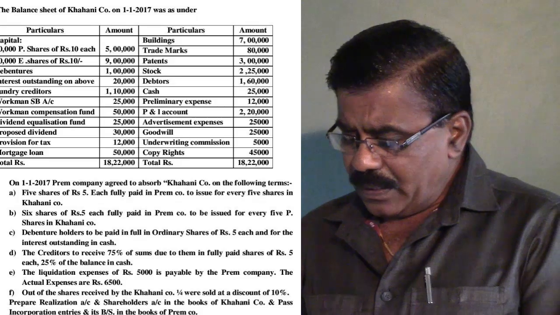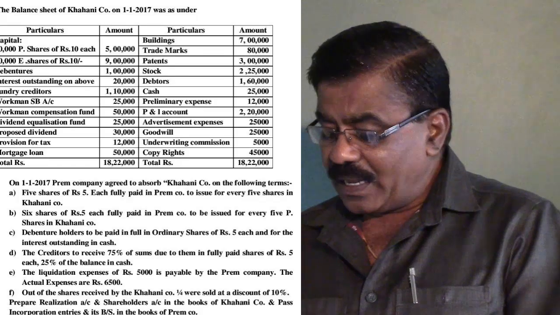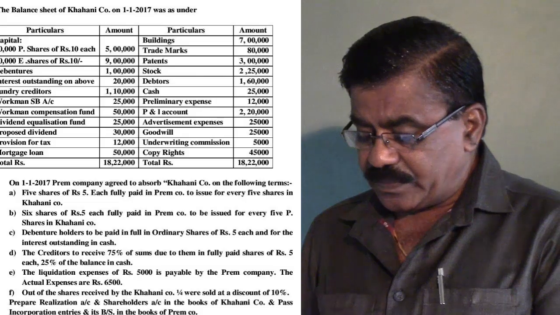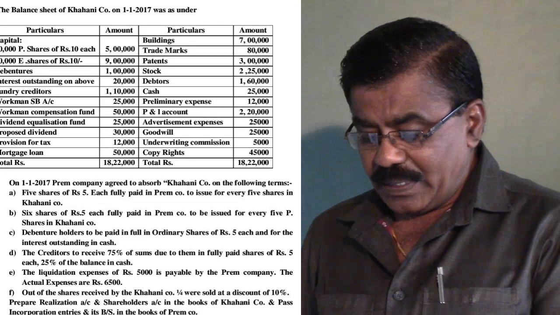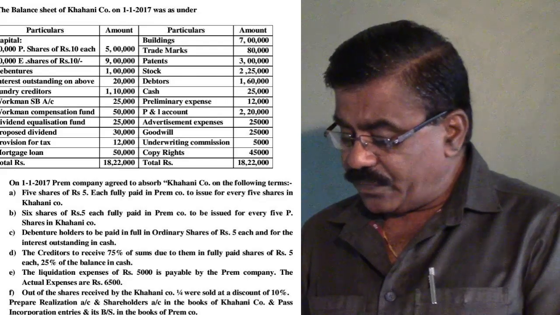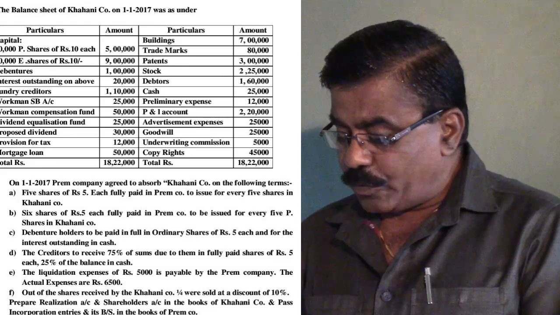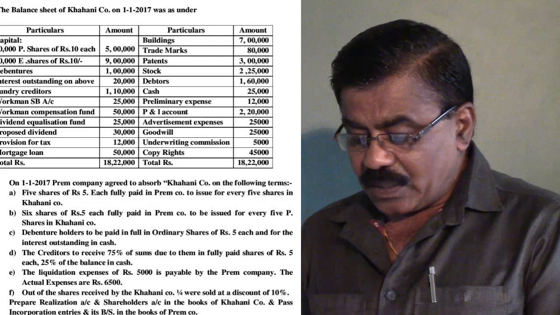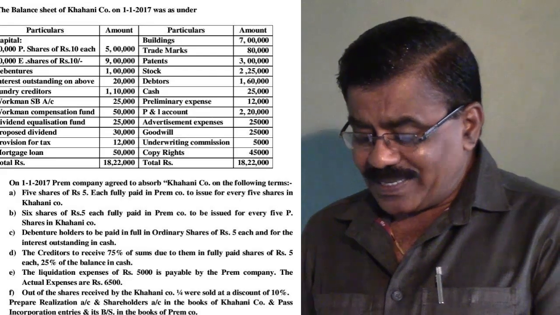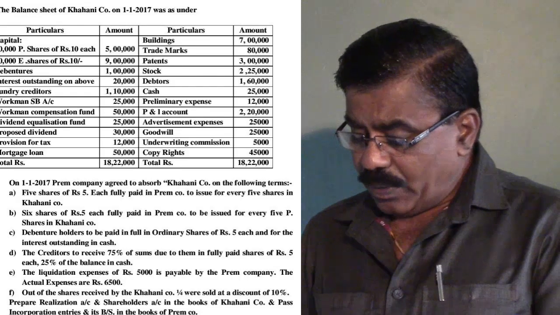Let us see the agreement made between the purchasing company and the vendor company regarding the transfer of assets and liabilities. As for point number A, 5 shares of ₹5 each, it is in respect of the purchase consideration. Point number B, 6 shares of ₹5 each payable to the preference holders, it is also in respect of calculation of purchase consideration. Debenture holders to be paid in full in ordinary shares of ₹5 each, and for the interest outstanding, in cash. This is the outside liability which is transferable to the purchasing company, and the settlement of this outside liability is to be recorded in the books of the purchasing company.